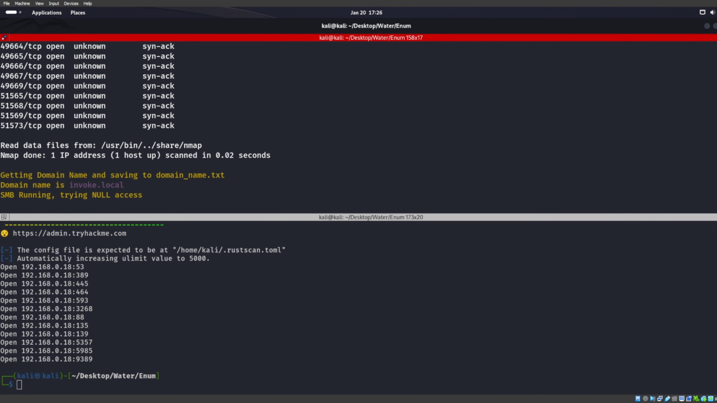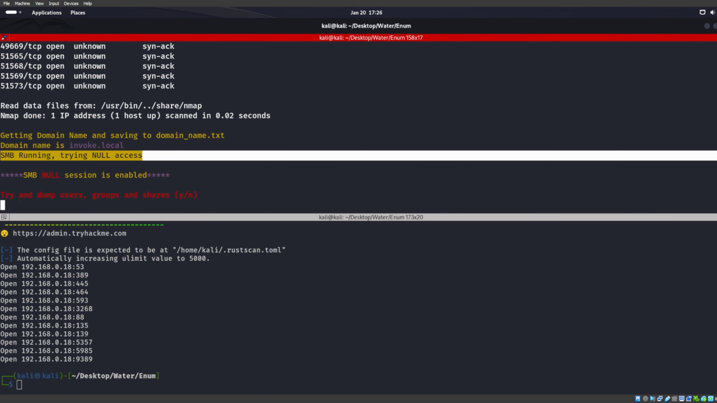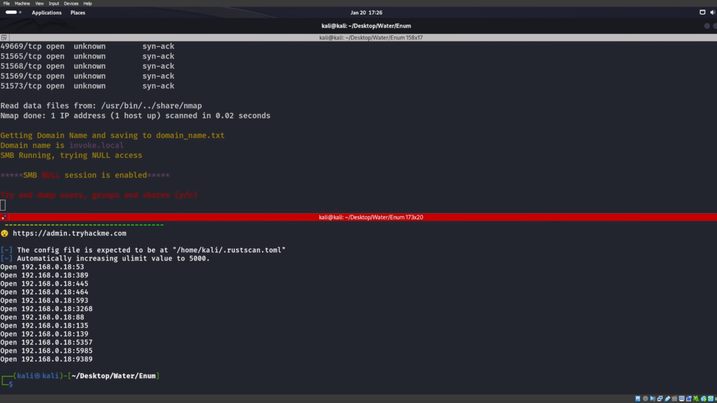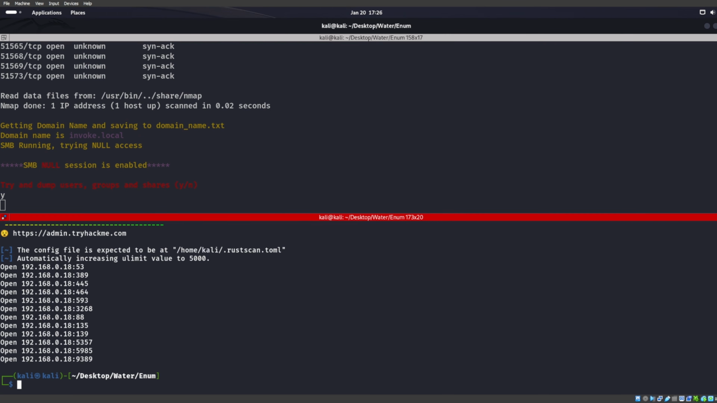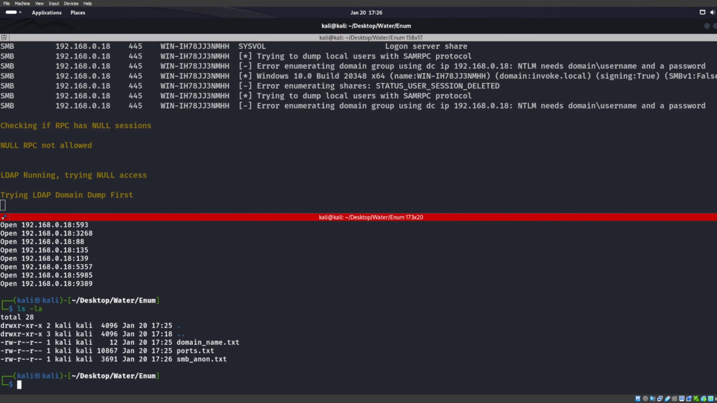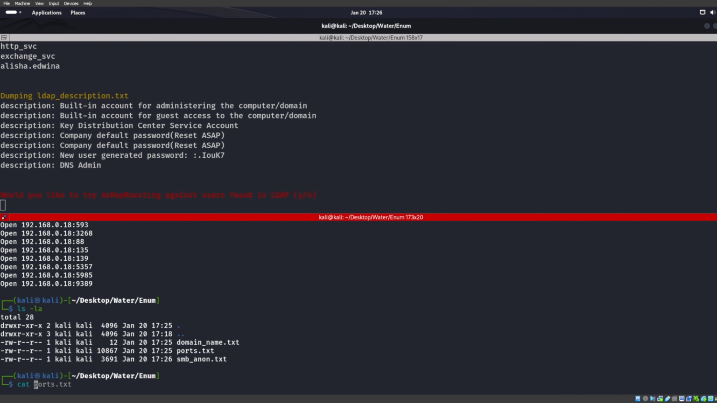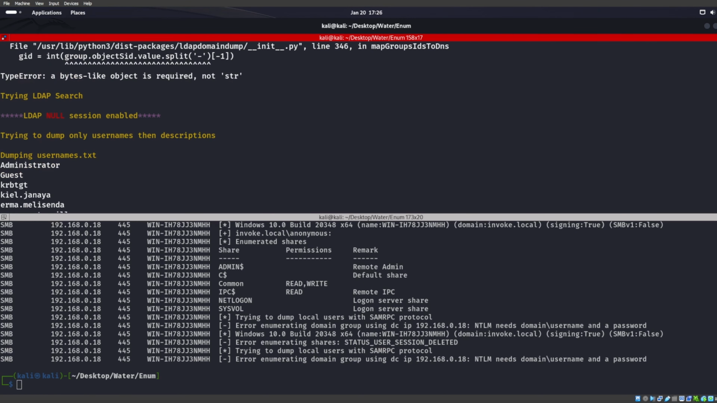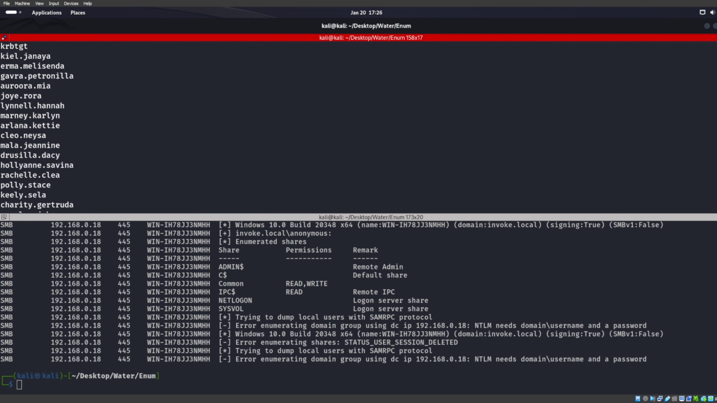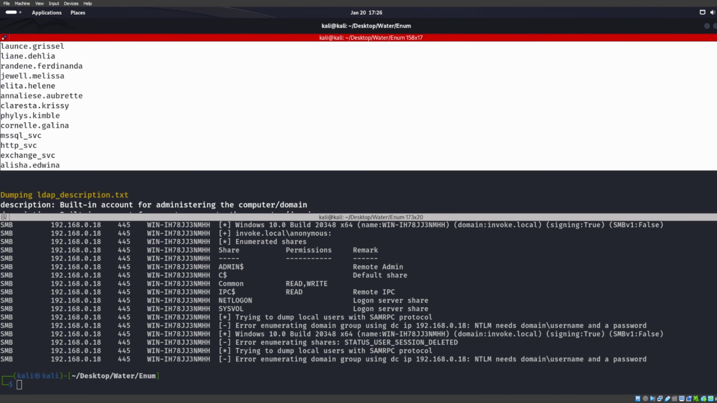It also grabs a domain name for us, right? It sees that SMB is running. It's going to try null access, and that is enabled. It wants to see, do we want to dump the users, groups, and everything else? Yeah, sure, why not? Okay, we can see that it does run, so we can cat that smb_enum.txt. As you see, we can do RPC, okay, and things like that. And it also sees that it's dumping usernames.txt. We also have this LDAP session enabled, and we dump that users.txt in a nice little thing like right there, right?